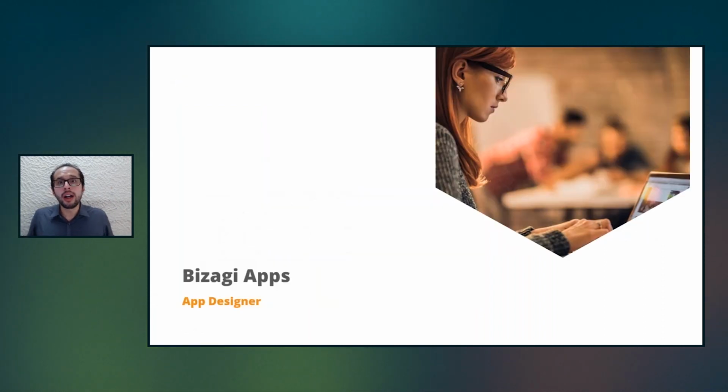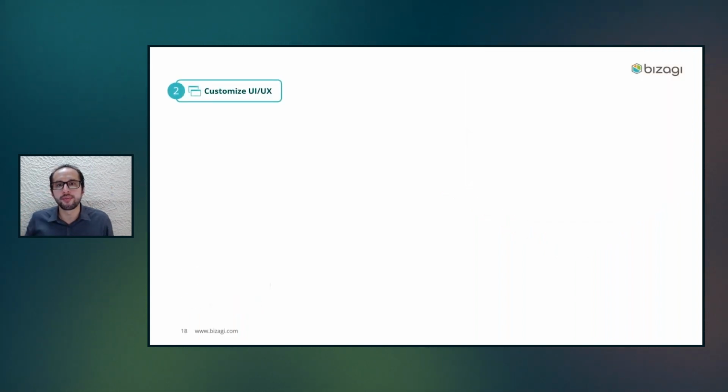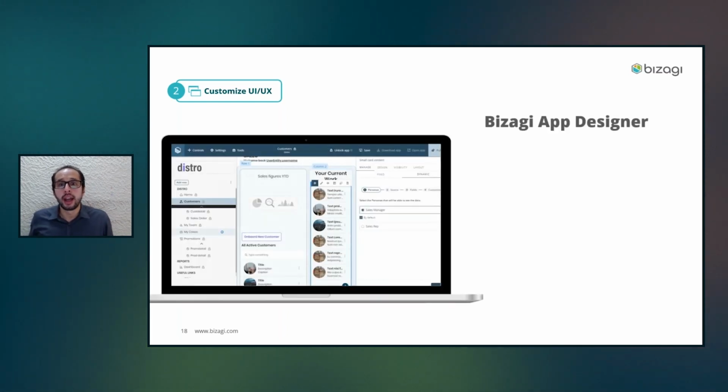Now, once that we generate that application, once that we have that experience ready, we can jump into the second step of the as-easy-as 1, 2, 3. And in this part, what we have is how we can customize the UI and the UX. And mainly here, we are introducing and presenting what is called the Bizagi App Designer.